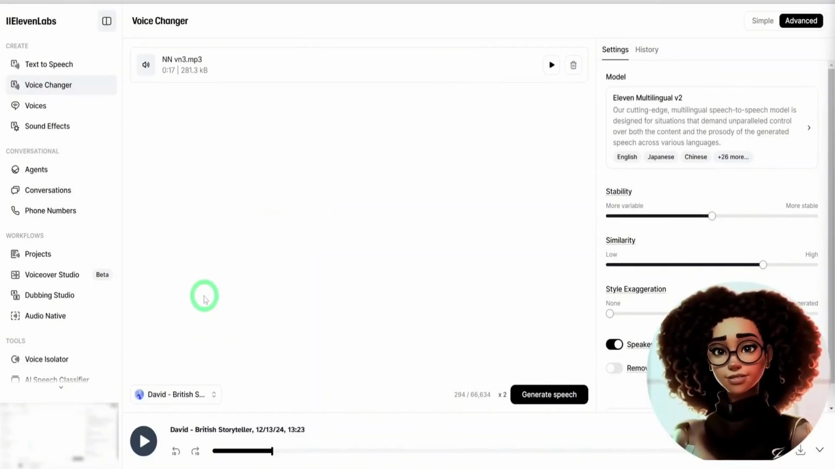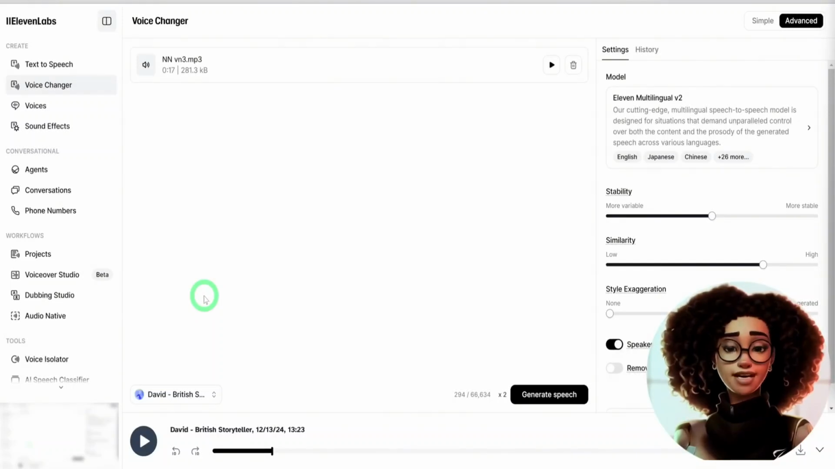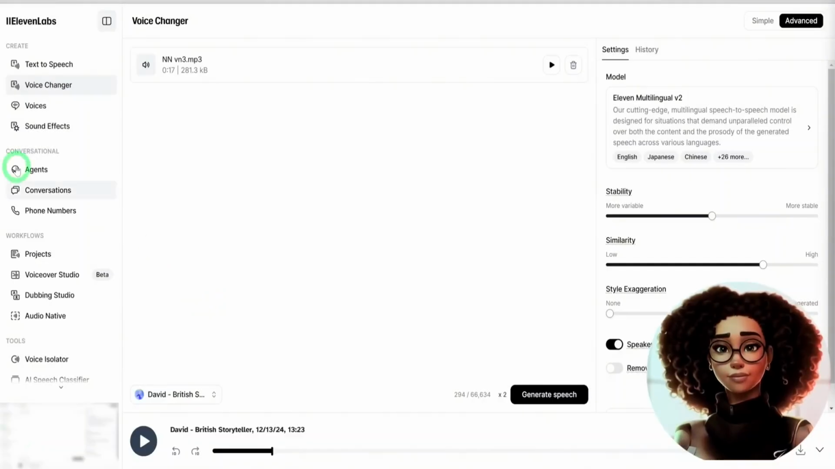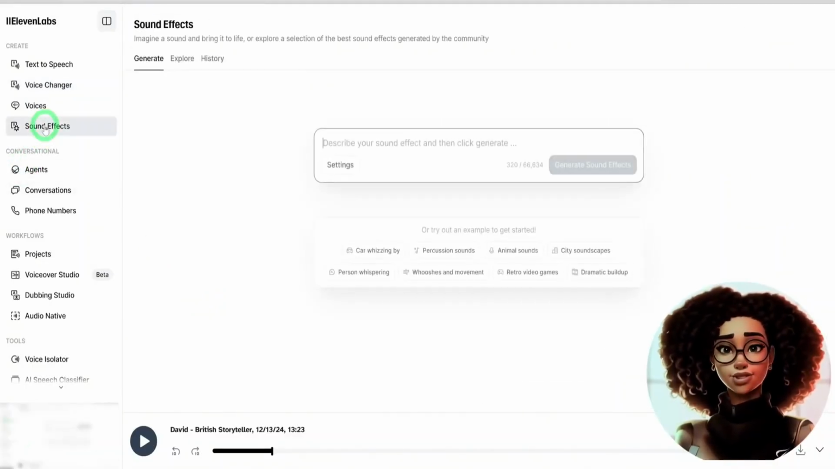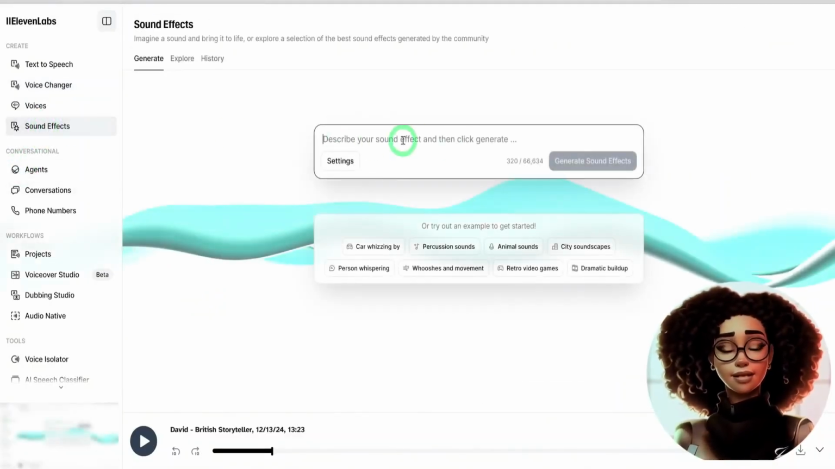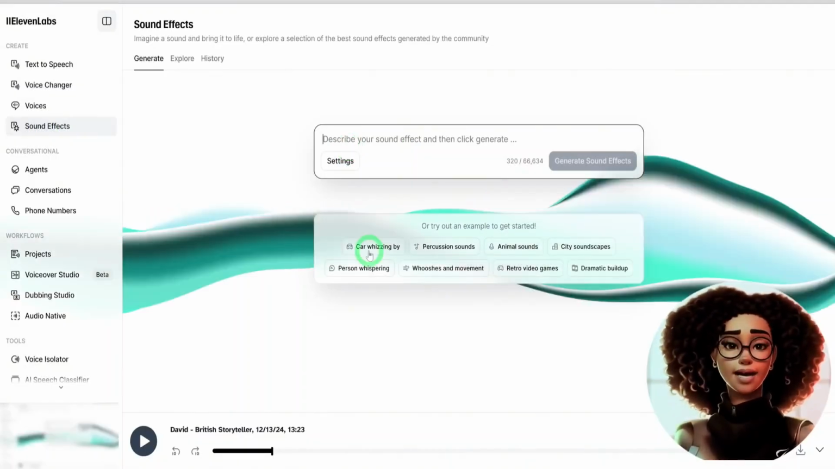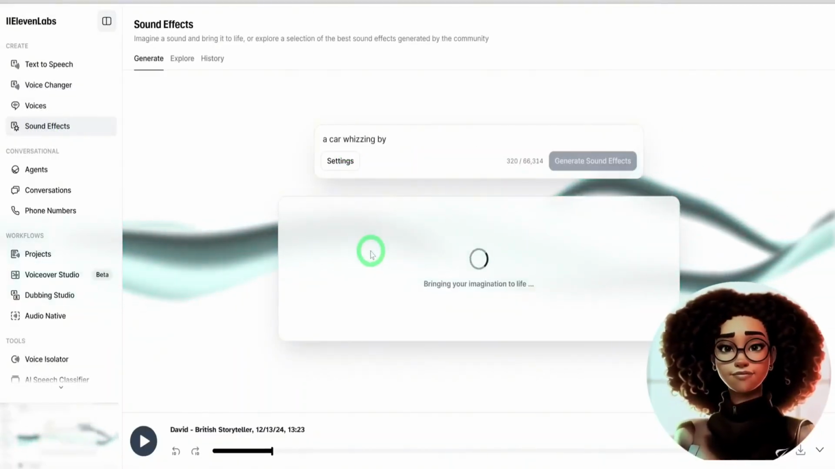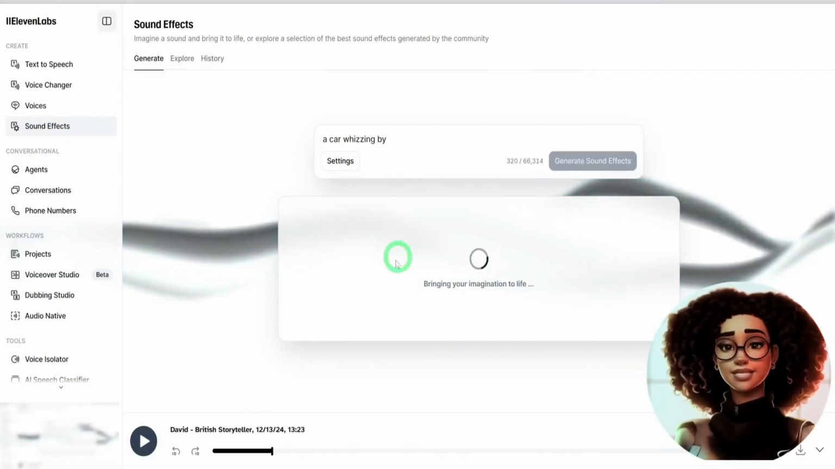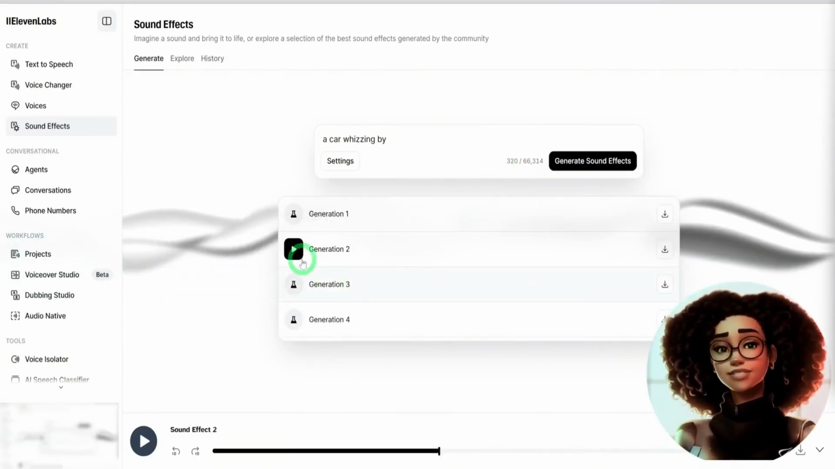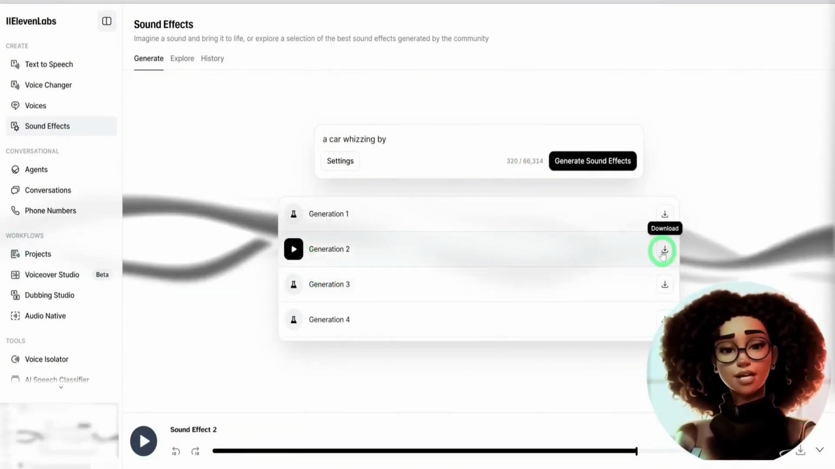In addition to voiceovers, ElevenLabs also allows you to create custom sound effects, which can be useful if your video editing tool doesn't have the sound effects you're looking for. Go to the sound effects section in ElevenLabs. Type in the sound effect you want, such as car whizzing by, and generate it. Once the sound effect is created, you can play it to see how it sounds. Then select the one that fits your video most out of the 4 options provided and download it.